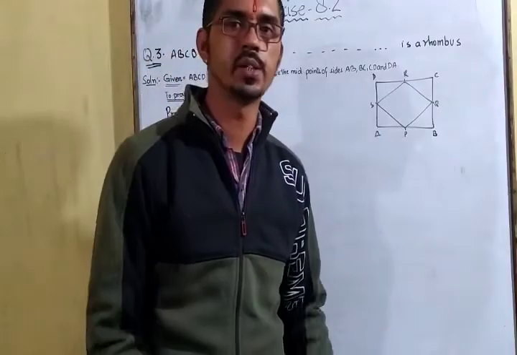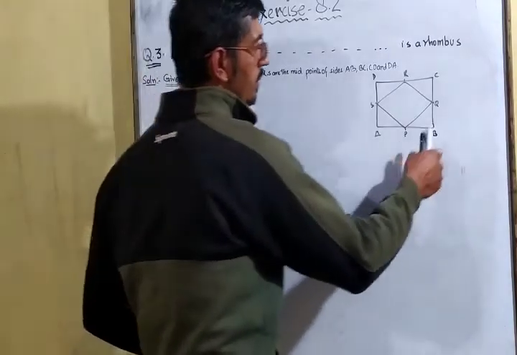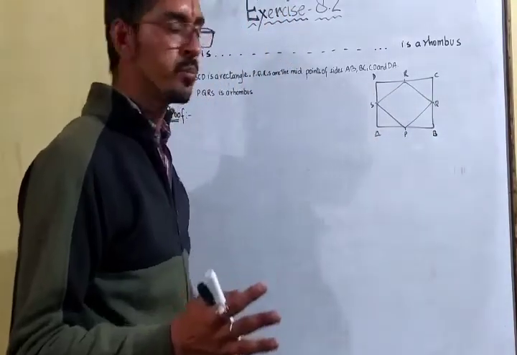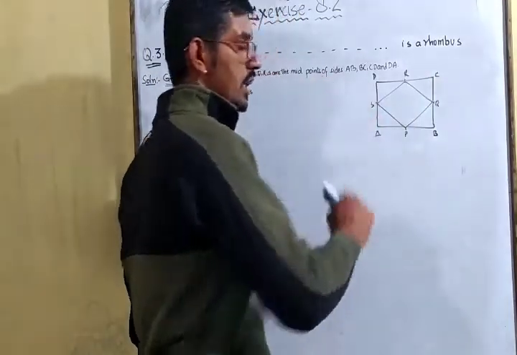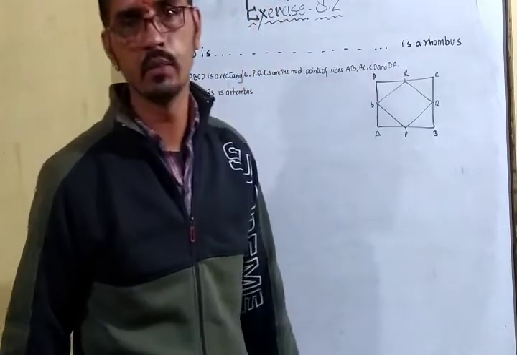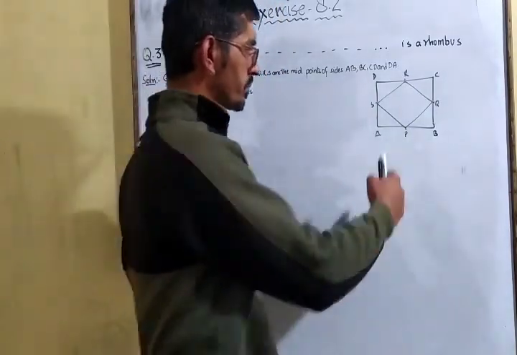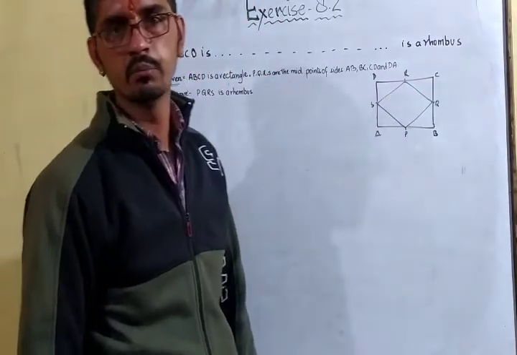Okay. Now moving to our third question. The question is ABCD is a rectangle, and PQRS are the midpoints of side AB, BC, CD, and DA respectively. Now what we have to prove? PQRS is a rhombus. This we have to prove.